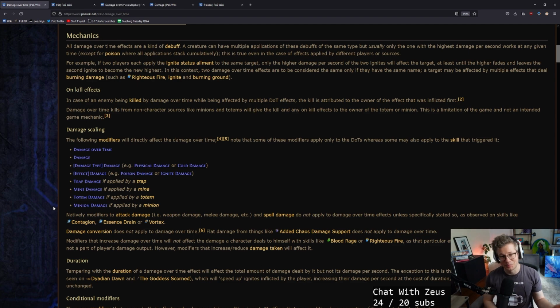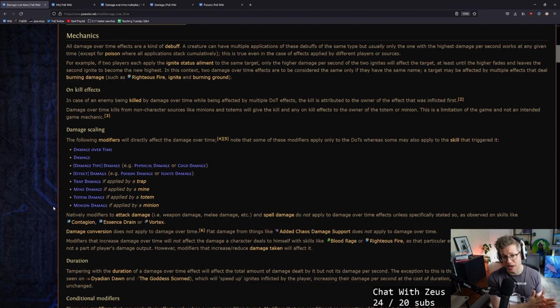Another reason why party play can be a little bit messy. If you have some sort of on kill effect, like I want to get my life on kill, and the other person applied their poison first, like if someone applied a 1 damage poison over time and you applied a 100 damage ignite over time, even though you might have done all the damage and gotten the kill, if they applied it first, they get the on kill effect, which is another downside to party play in the game.